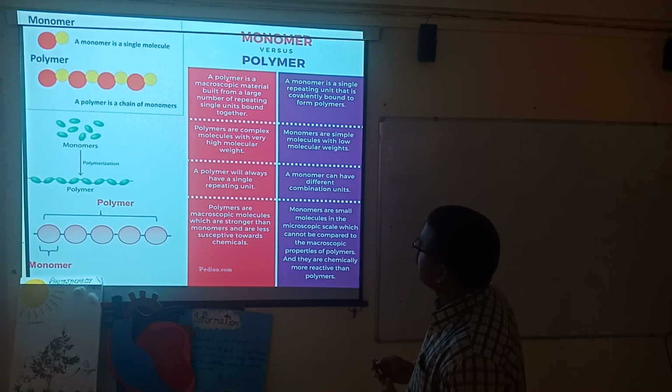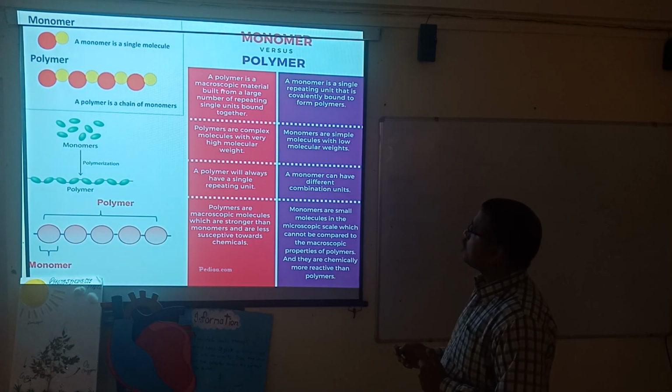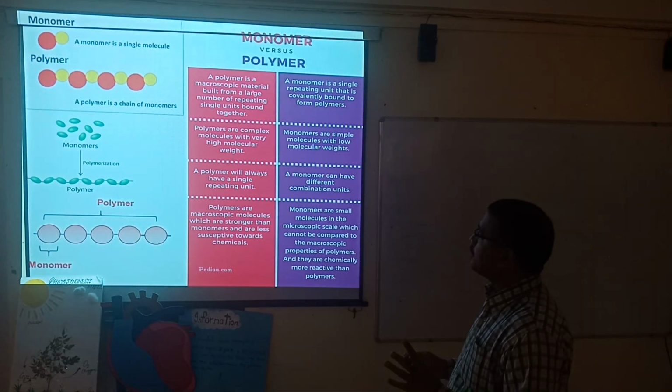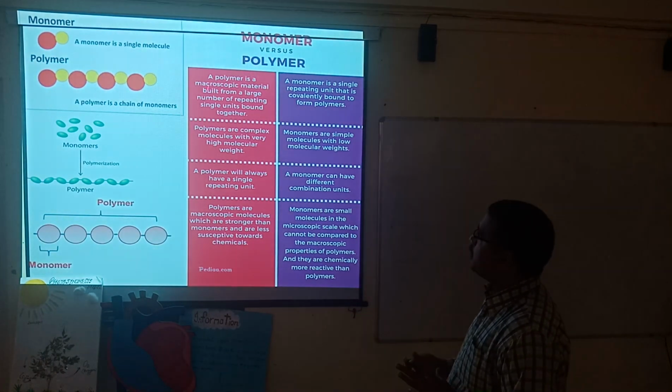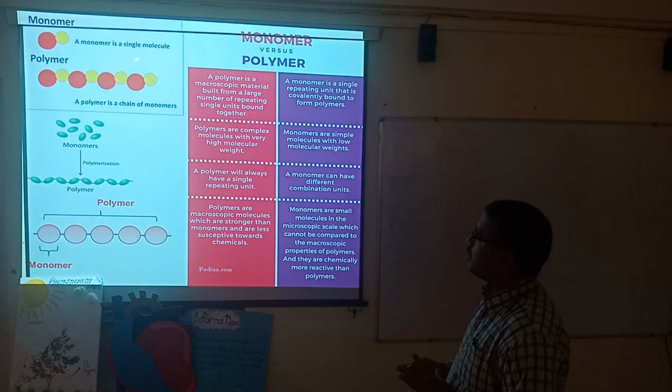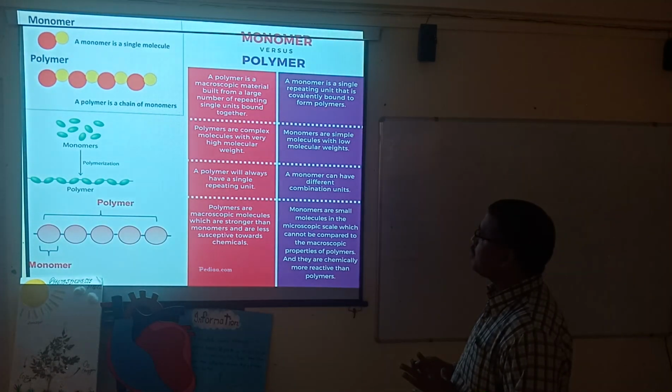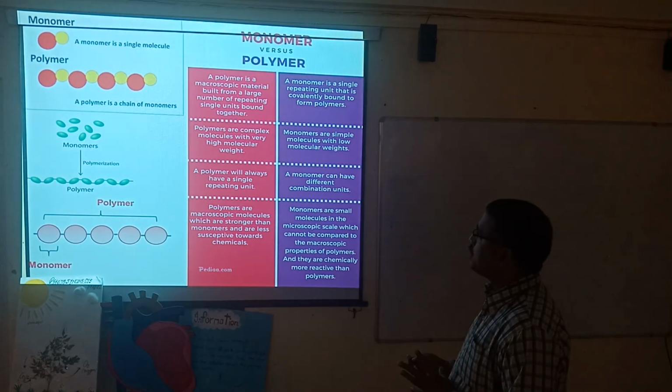Monomer versus polymer. A polymer is a macroscopic material, that means it is on a larger scale. It is considered that when all these monomers combine together, then the polymers are formed. That's why it is a macroscopic material built from a large number of repeating units. Here monomers have a